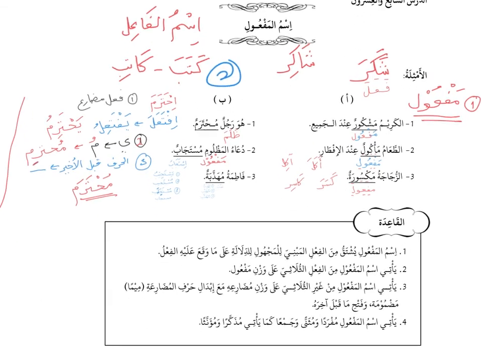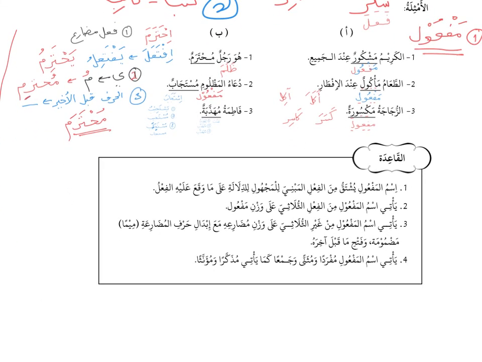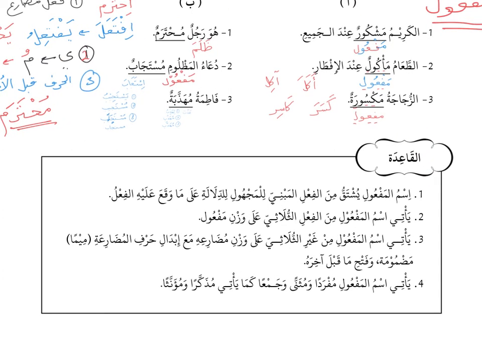Now, we look at the qaida. Al-qaida number 1, the rule says, ismul maf'ul yushtaqu min al-fi'lil mabniyi lil majhul. So here they said ism maf'ul is derived from this. Okay, so this is another topic, so we will do another video on this one. At the moment, we can just ignore this part. But nevertheless, let me just translate this.